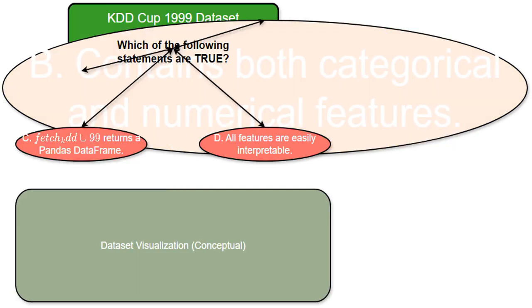This statement means that the dataset doesn't just have numbers. It also has features that are categories, like the type of network protocol used. Having both types of features is common in real-world datasets.